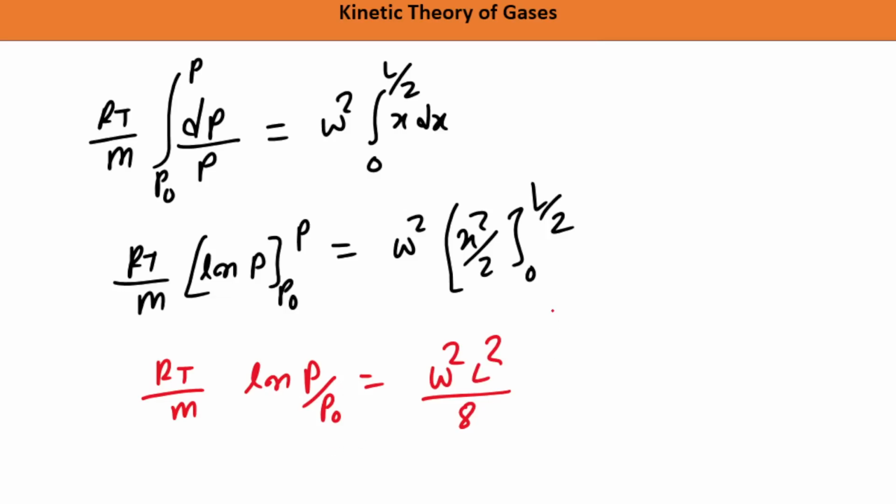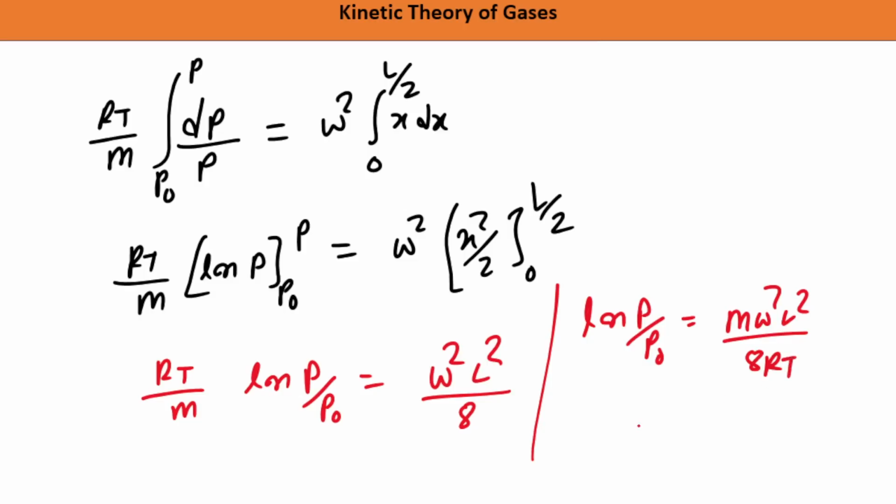It is this one we are getting. So ln P by P naught is equal to how much? M omega square L square by 8 RT. So P by P naught is equal to how much? This is the ratio, and this is equal to e to the power M omega square L square by 8 RT. Okay, so this is going to be your answer.